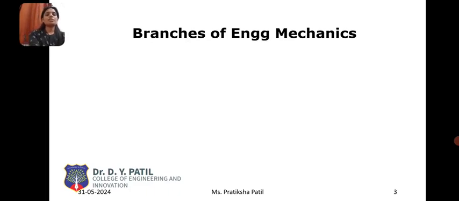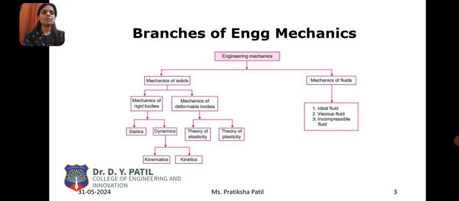Now, what are the branches of mechanics? So what is mechanics? Mechanics is the branch of physics which deals with the motion of the object. That motion comes under static or dynamic condition. So these are the branches of mechanics. One is solid mechanics, second one is fluid mechanics. As far as the first year is concerned, we are only going to study solid mechanics, in that rigid bodies.